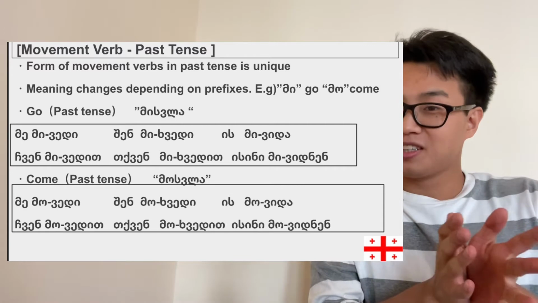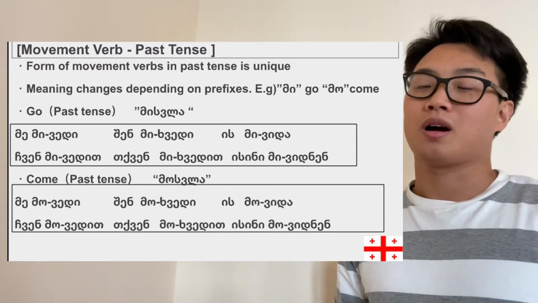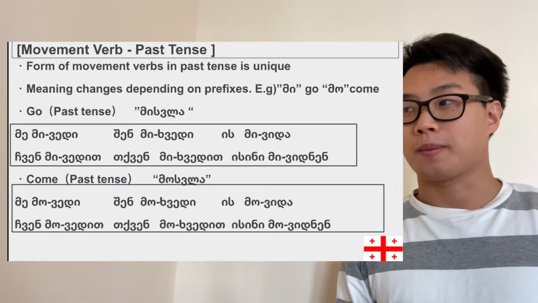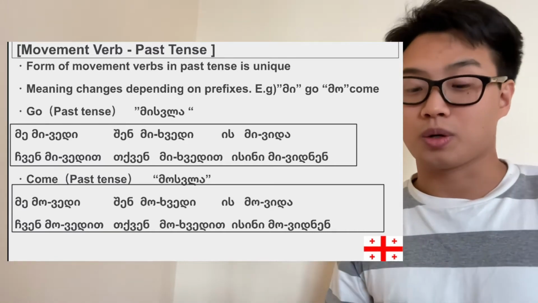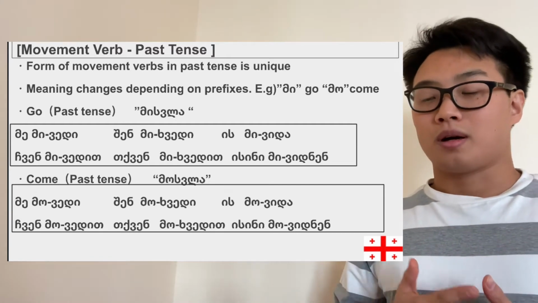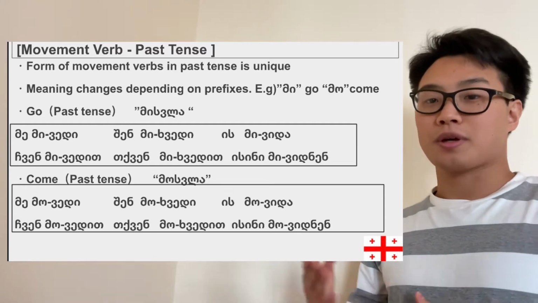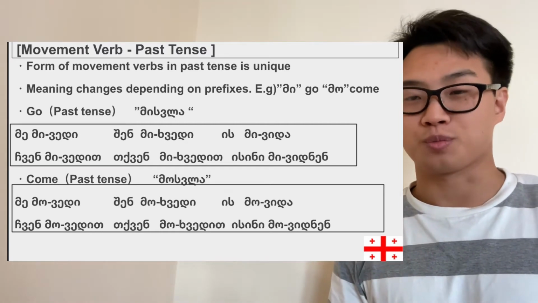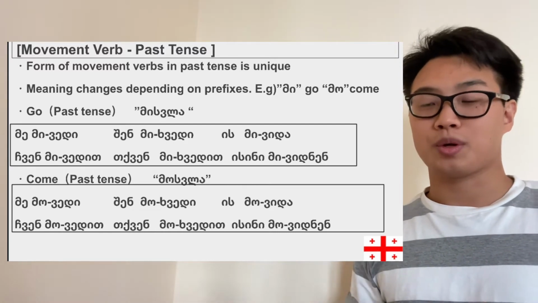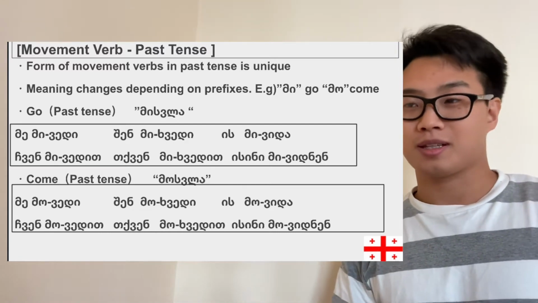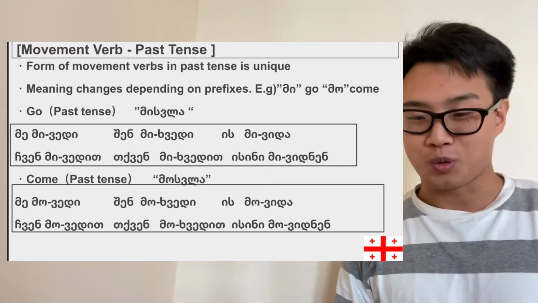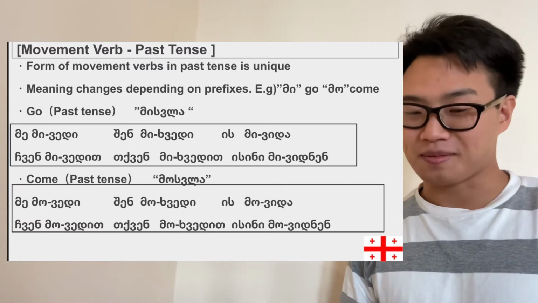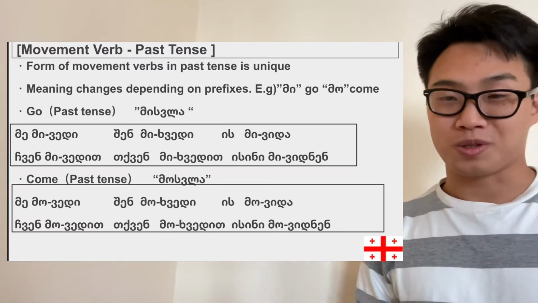In the previous videos, we've been through the present tense and the future tense for the movement verbs, right? In this video, we're going to study the past tense. Movement verbs in the past tense also have their unique conjugation patterns, which means we just have to memorize them directly. That's it. It's not going to be that complicated.